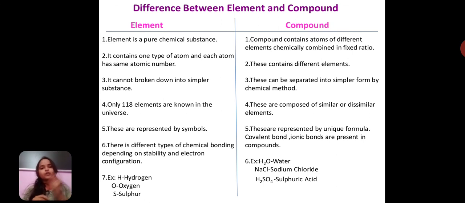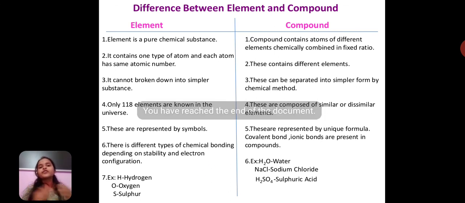We can find covalent bonds, ionic bonds and hydrogen bonds within the compound. This is the similarity between the element and the compound. Now let us see examples. Hydrogen, oxygen, sulfur, and all the elements present in the periodic table are examples of elements. And water, sodium chloride, sulfuric acid, glucose, or any other compounds that you know are examples of compounds.